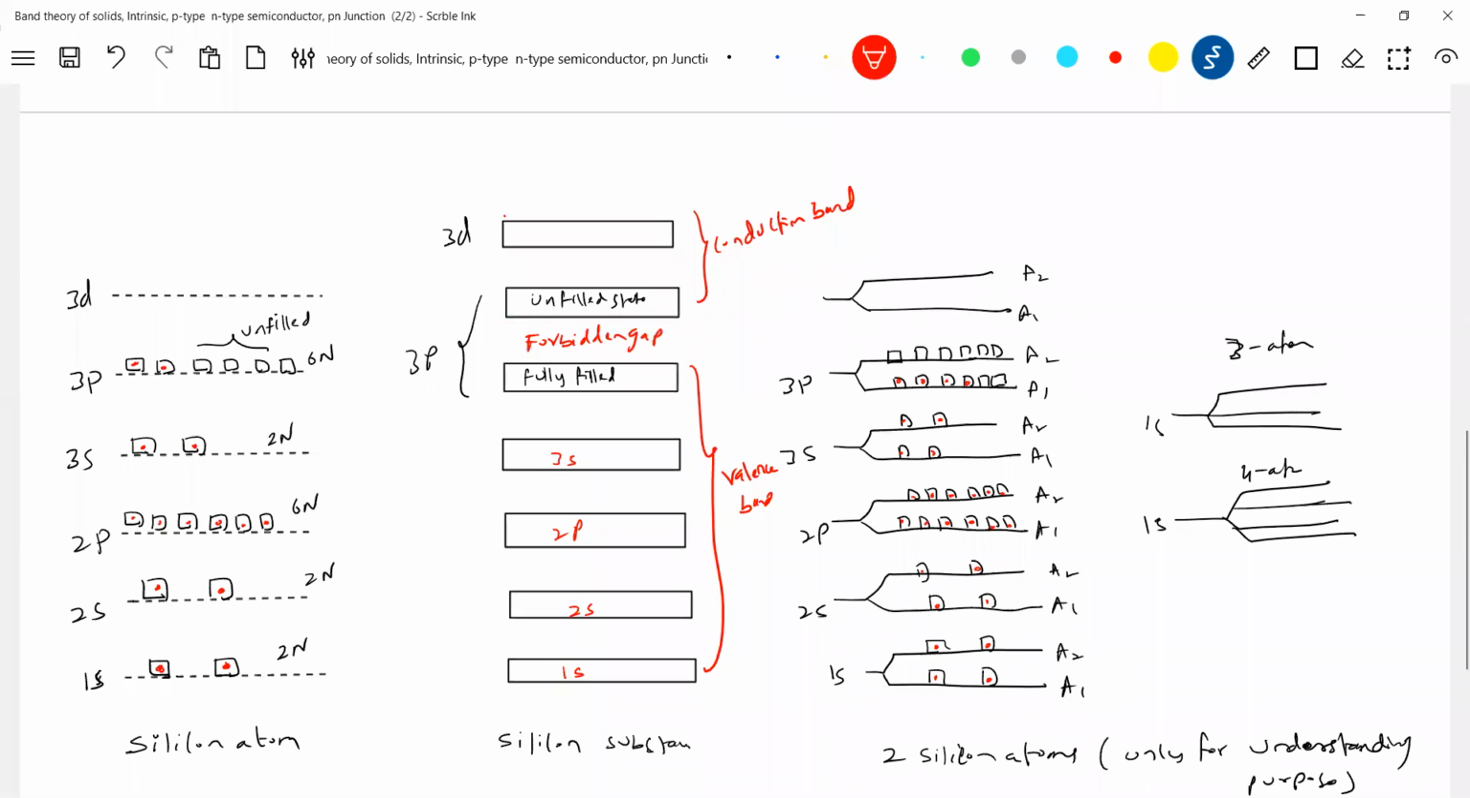So therefore, we say forbidden gap. The lowermost conduction band and the uppermost valence band are the 3p only of the silicon atom, for the silicon substance.